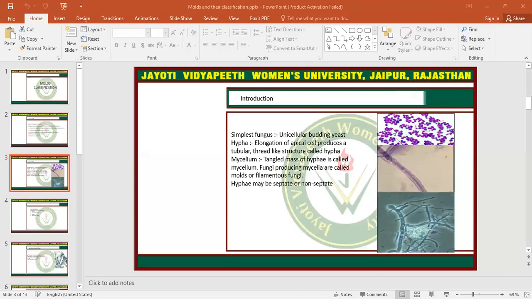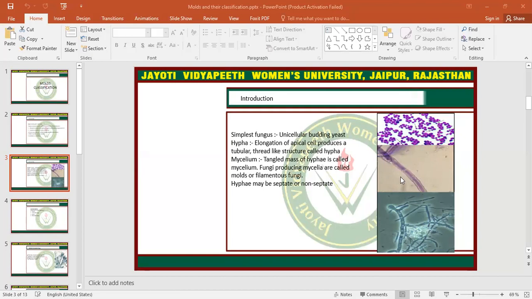Here I must share the screen so that you can understand the structure of the hyphae. This is the simplest fungus, which is known as the budding yeast. It is unicellular in nature, a coccus-like structure, and it has the capacity to divide by the budding method. This tubular thread-like structure is known as the hypha. This is one single hypha. They will be segmented or non-segmented. These are the segmented parts of this hypha.